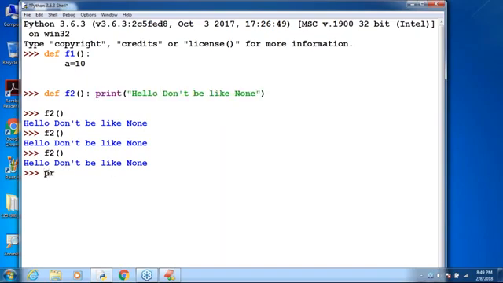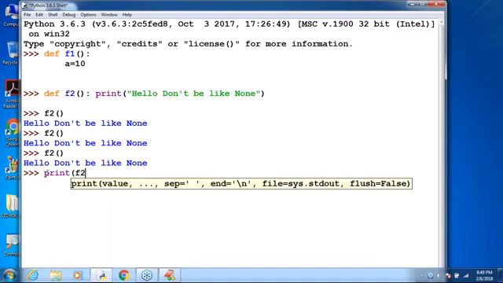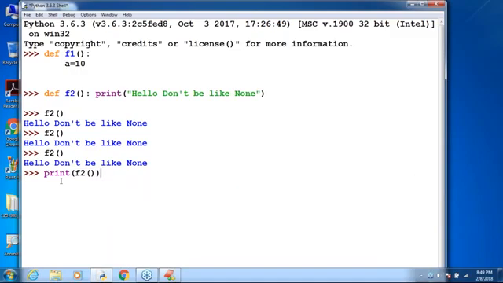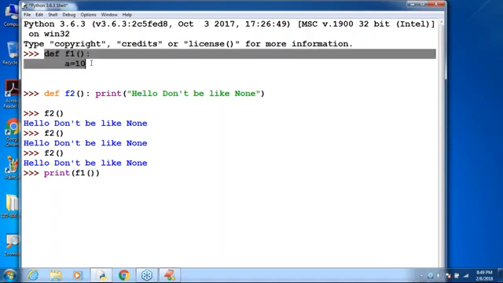Now I'm calling print of f2. Or otherwise f1 I'm taking. Can you please call the f1 function? If it has returned anything, can you please print that return value? Observe, this f1 function is a very innocent person. That function is not returning any value.